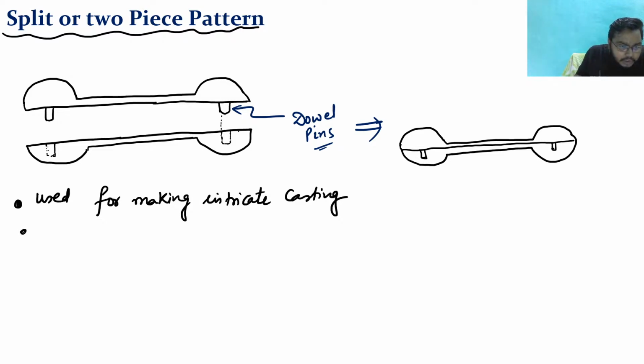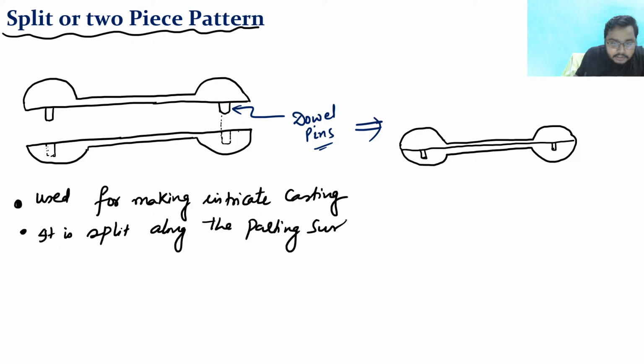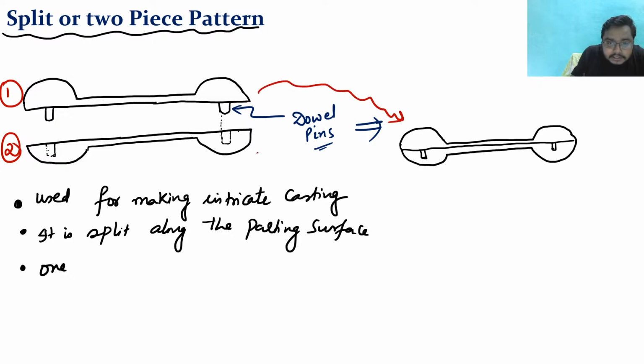See, what is the speciality of this pattern is that it is split along the parting surface. And what is the parting surface? I have told cope and drag, right? Remember the earlier class, cope and drag, and the line parting this cope and drag part, that is known as the parting surface, right? Let me write it here. So this is the one and this is the other part, right? And combining these two things.